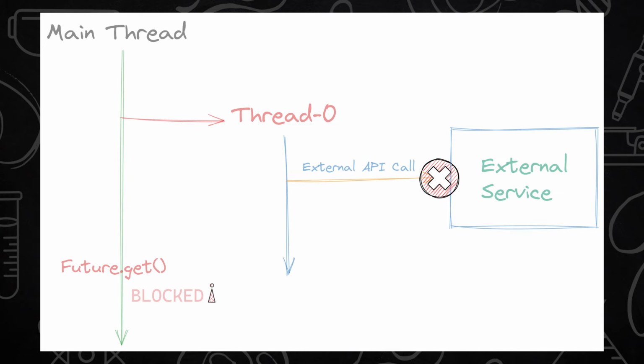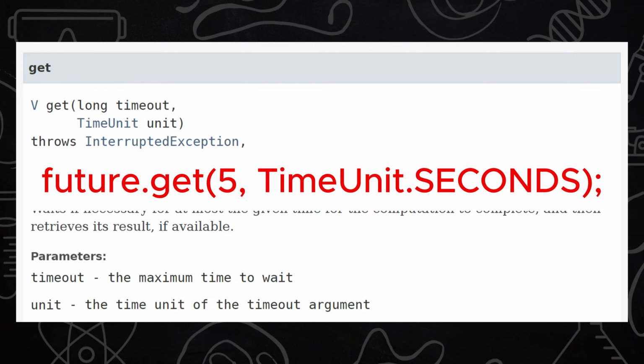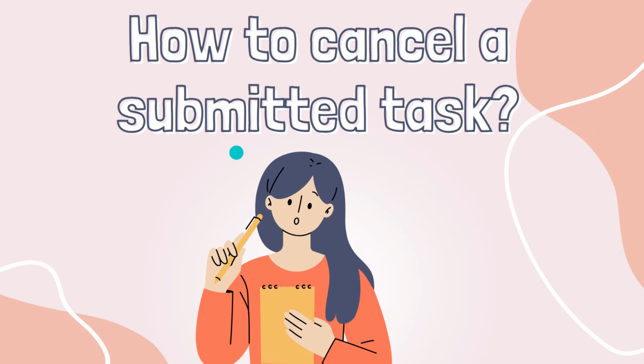So to handle such scenarios, Future provides an overloaded get method where we can provide a timeout option. Suppose in this case, we provide future.get and then one value, and after that, what is the unit of that particular time. So in this case, we are providing TimeUnit.SECONDS. So that means this get method call will throw a timeout exception if the task is not completed within 5 seconds. Now let us discuss one more scenario.